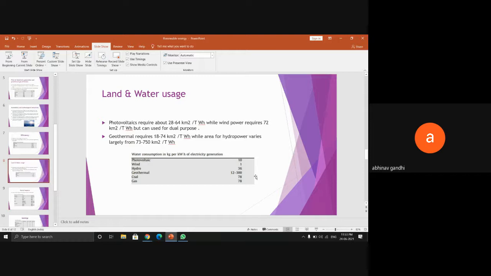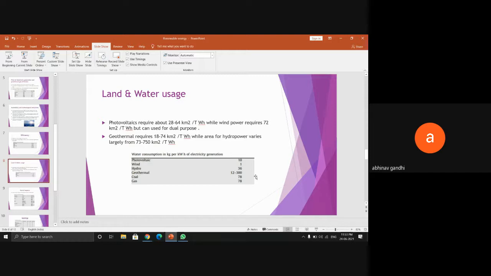While wind power requires about 72 square kilometers for 1 terawatt hour, we can use it for dual purposes, such as agricultural activities in between the windmills, and we can utilize the space for other purposes. So we can dual use the land.